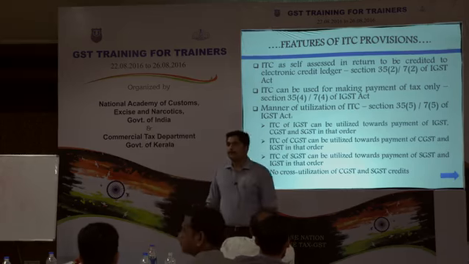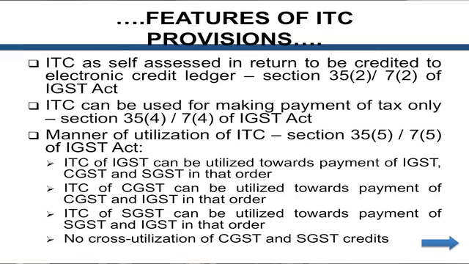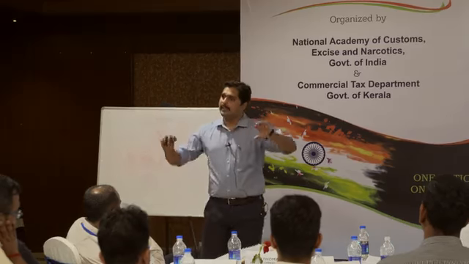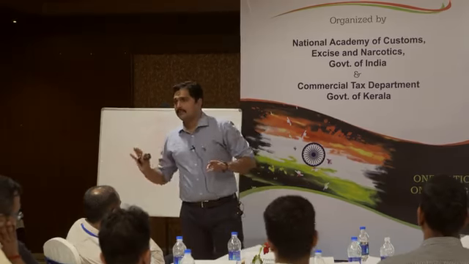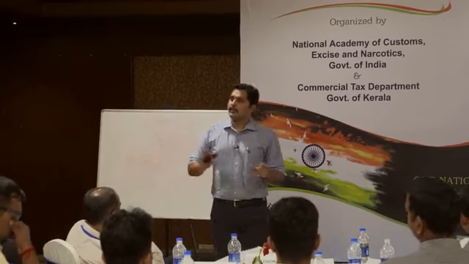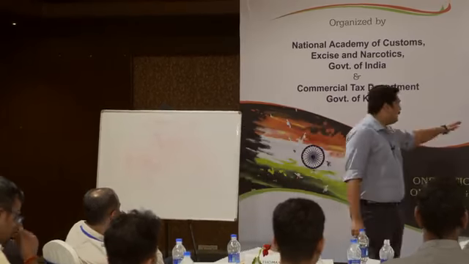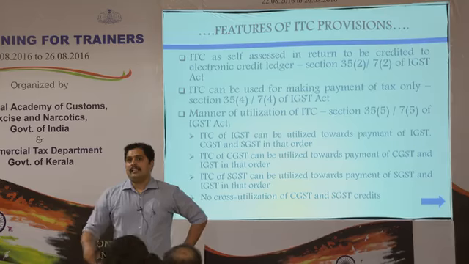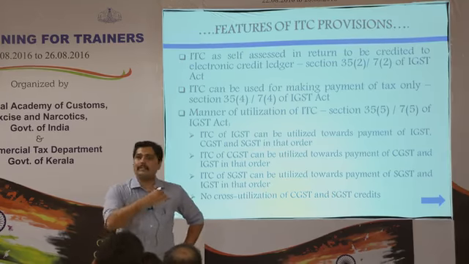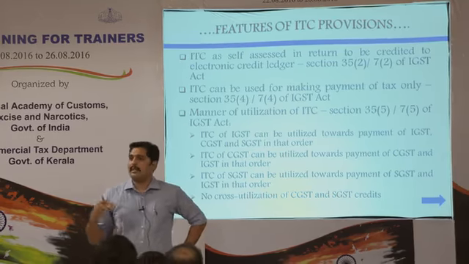So you will be dealing with three electronic credit registers. The electronic credit ledger will have separate accounts for SGST credit, IGST credit, and CGST credit. They will be separately maintained, and those will be utilized only for those purposes. It will be clearly explained there. And the idea behind allowing IGST first, CGST next, and SGST next in that order only is that there should be minimal fund transfer between the center and states, or state to state.